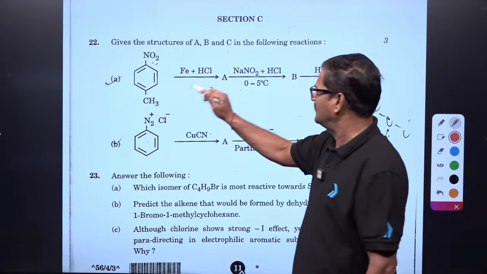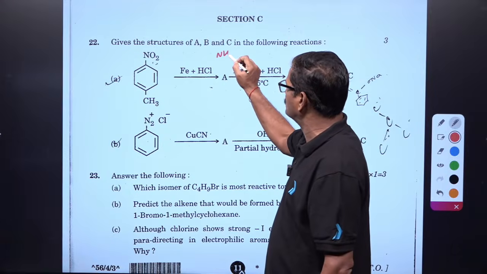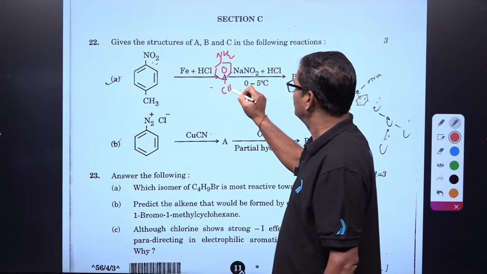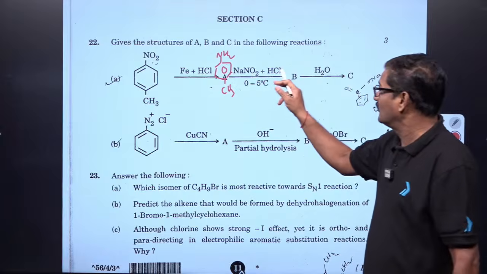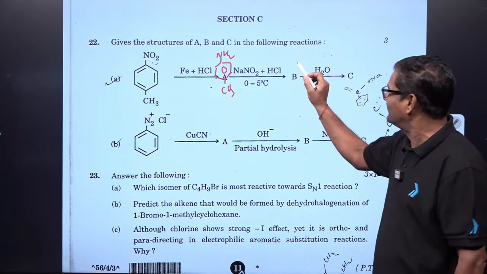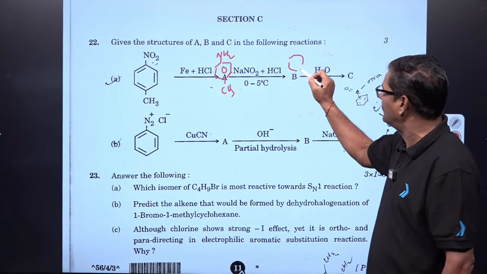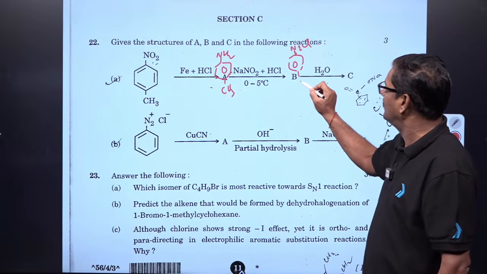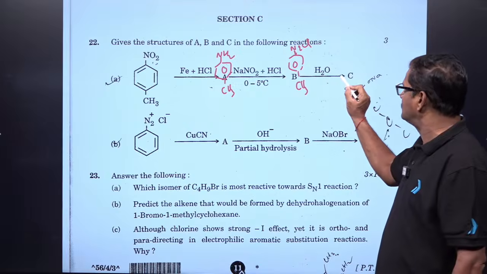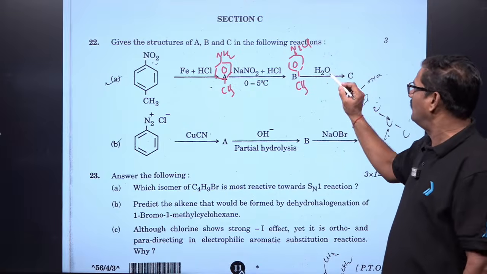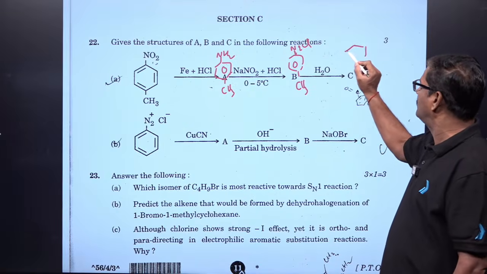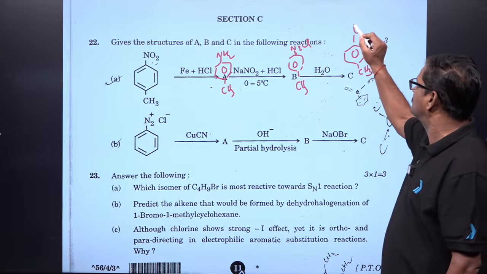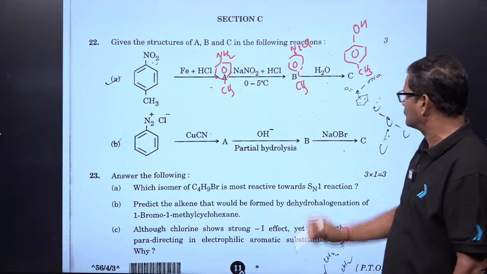So Fe/HCl, NO2 becomes NH2, CH3, right? And NaNO2/HCl at 0 to 5 degrees centigrade. This is going to be diazotization, N2Cl, and it is CH3. Now you just heat it and warm with water. What will happen? It becomes phenol. So it is going to be CH3 and it is going to be OH. This is the answer for this question.